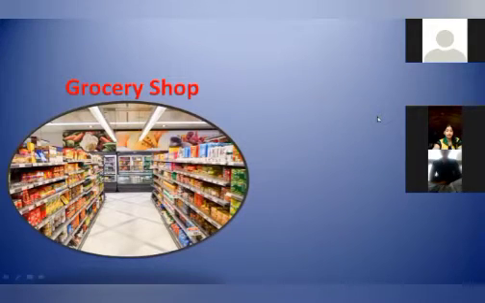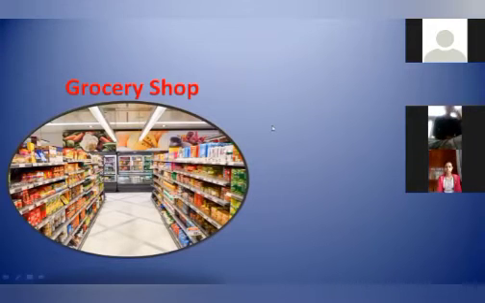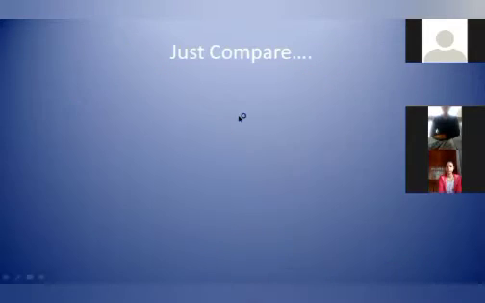Now, is something visible to you? Yes, Subrata, what is visible to you, beta? A grocery shop. Yes, in a grocery shop, you can see all the things kept in a very systematic way. Similarly, Vanshita Thakur, what is next, beta?